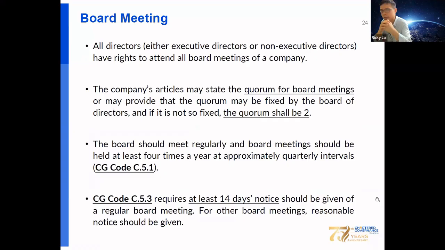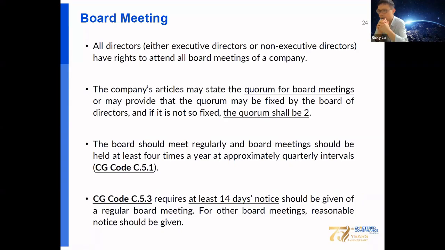Then you should have a very good idea on demanding a poll vote. Also look at board meetings apart from shareholder meetings. Please refer to the CG Code for listed companies, including that all directors have the right to attend all board meetings. According to the articles, the quorum for a board meeting is 2.